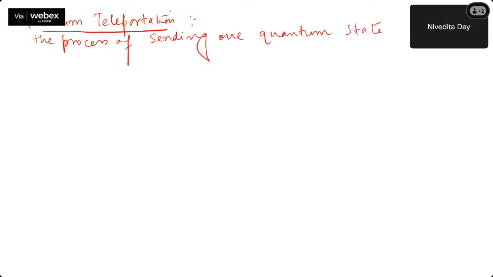Quantum teleportation. From the word teleportation, you can understand it's ultimately the process of sending something somewhere. That is a kind of teleportation. But what is quantum teleportation? What you want to teleport here is a quantum state. So this is the process of sending one quantum state from one place to another.